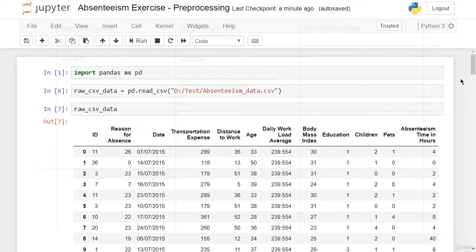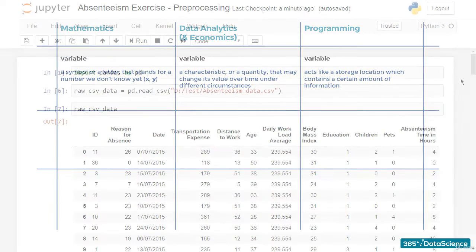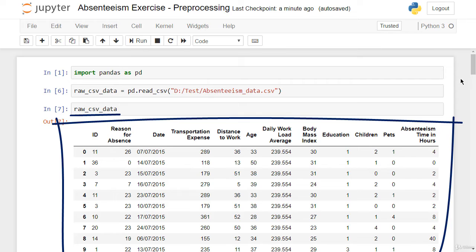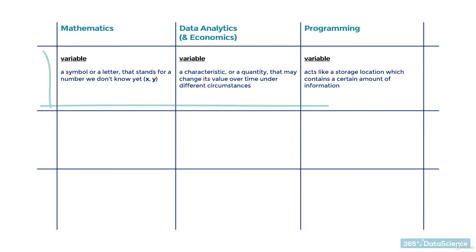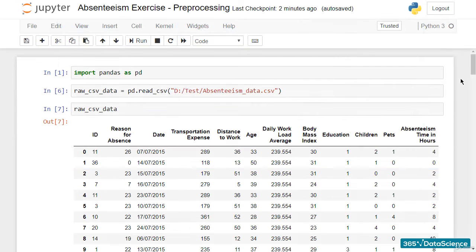Instead, in computer programming, a variable acts like a storage location which contains a certain amount of information. So, in our example, raw CSV data is a variable containing an entire data set. So, you see, in the world of programming, variable does not stand for something completely different from its meaning in mathematics or data analytics. And still, one might get confused when they hear the word variable, as it may refer to the values of the age column from our data frame or to the whole data frame, called DF.